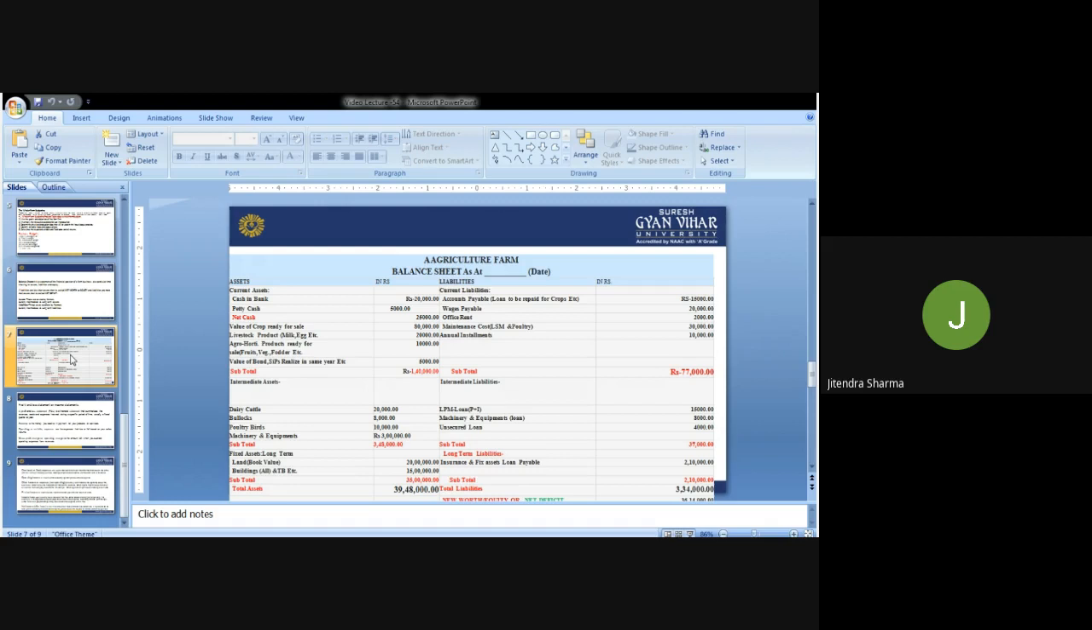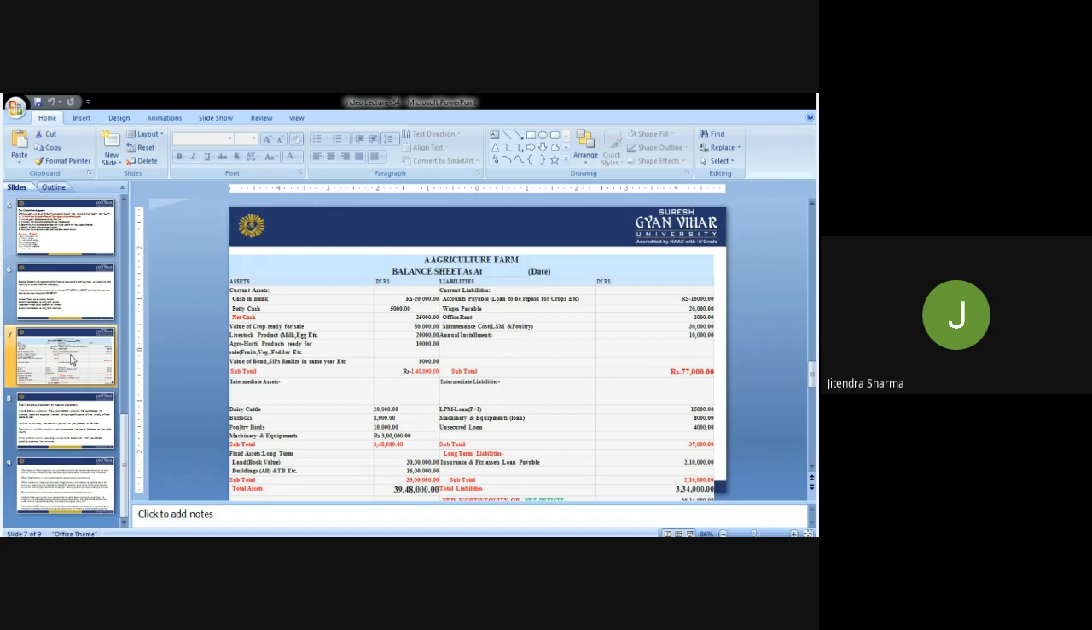Then we will go to the intermediate assets and intermediate liabilities. Intermediate assets first: dairy cattle, bullocks, poultry birds, machineries. These are intermediate because the farmer has them but is not selling them, yet they are assets for the farmer. For example, dairy cattle 20,000, bullocks 8,000, poultry 10,000, machinery and equipment 3,000, like that. The subtotal, if you see, is about 3,48,000. That is the total of current assets and intermediate assets. Now we'll go into the section of liabilities, here the intermediate liabilities.